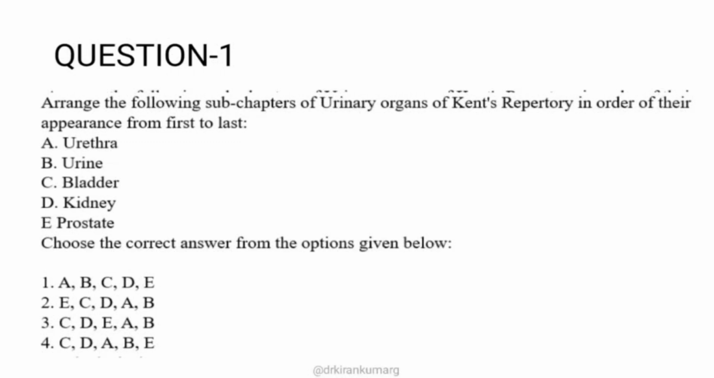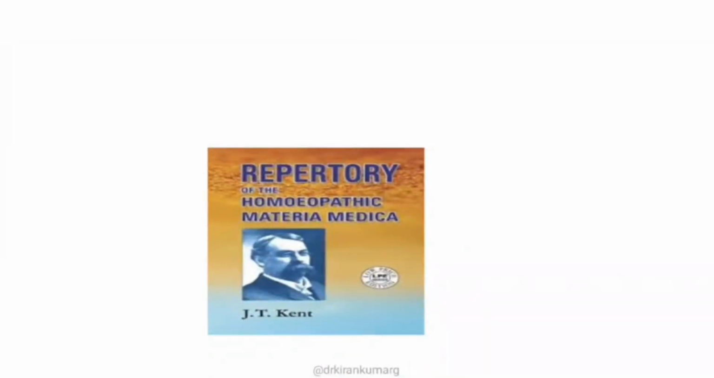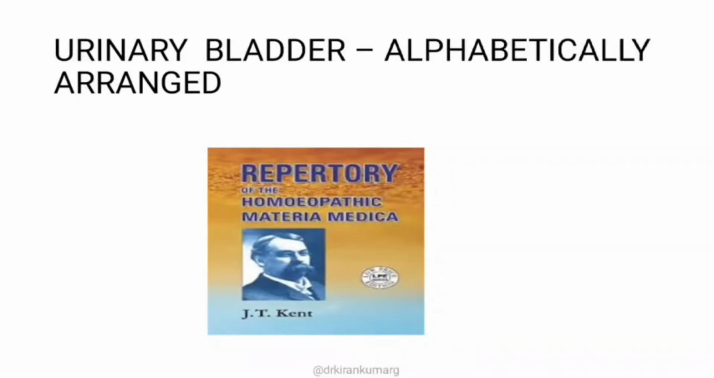Okay, so it's actually a very easy question if you would have glanced at the Kent repertory many times. There are 5 options, which again are contained inside the urinary organs: urethra, urine, bladder, kidney and prostate. This is very easy if you know the arrangement of the urinary organs chapter of Kent. In Kent repertory, the urinary organs are alphabetically arranged. That means the chapters are given in alphabetical order.